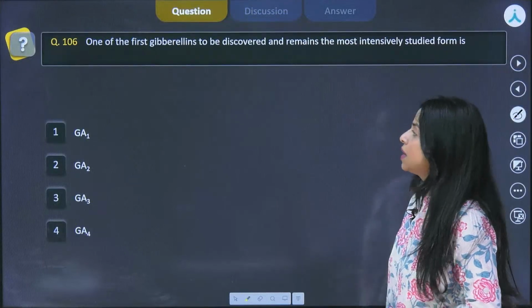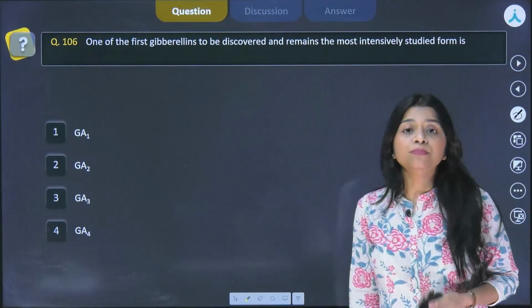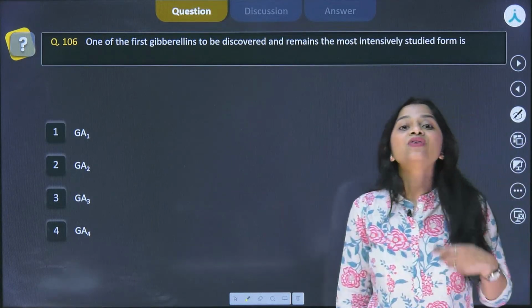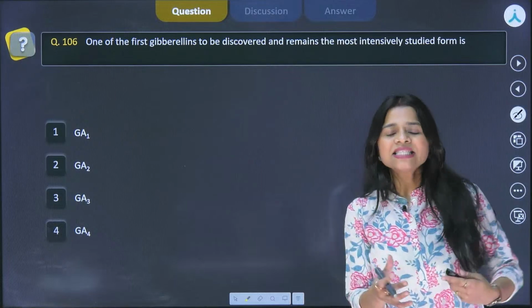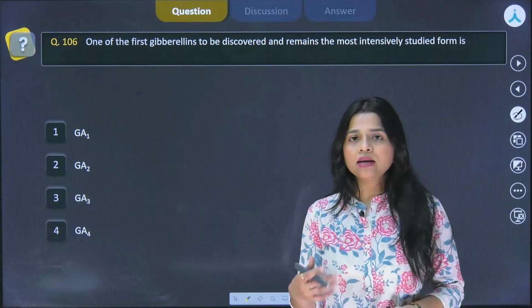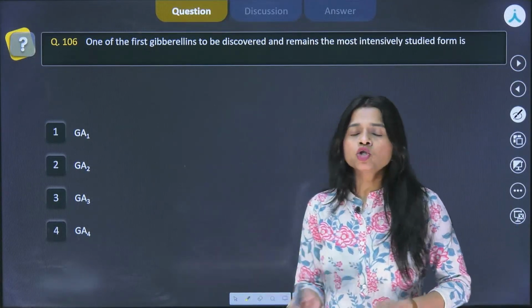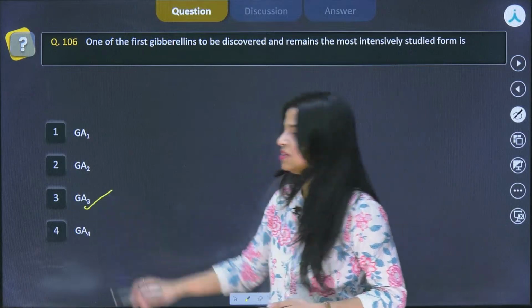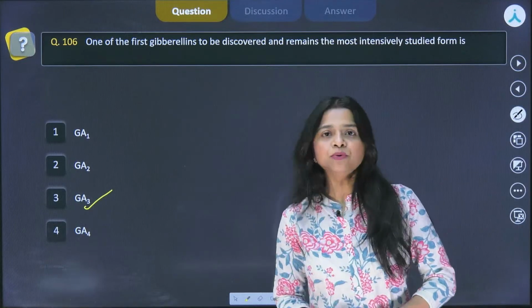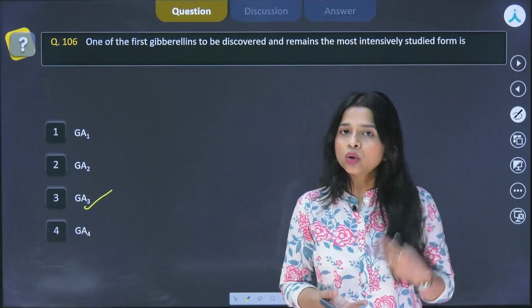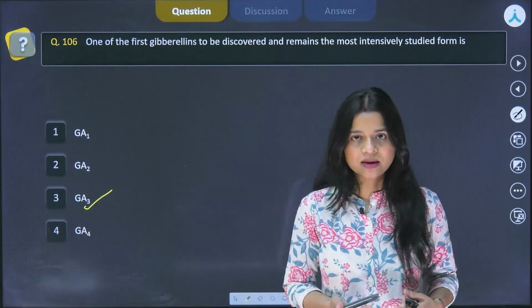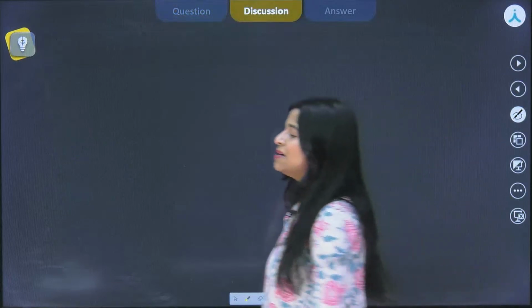We have one of the first gibberellins to be discovered and remains the most intensively studied. Okay, so yes, it is a very simple question, I know, but still you people have made a very frequent error in this. So the answer is obviously GA3, that is a clear-cut answer, but I would like to discuss the related concept with you, how it was discovered, who discovered it, and a few roles that are played by gibberellins in plants. So let us take up gibberellins quickly.